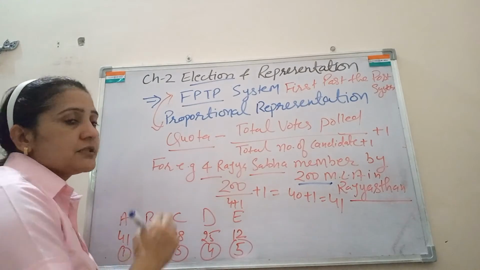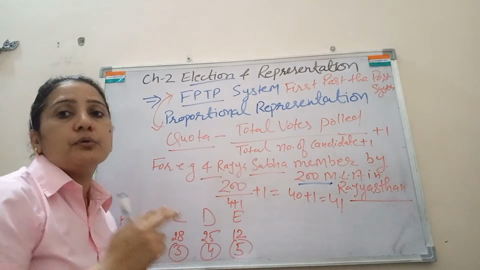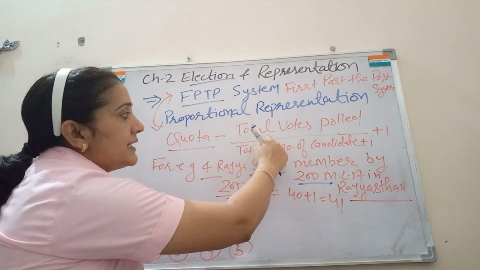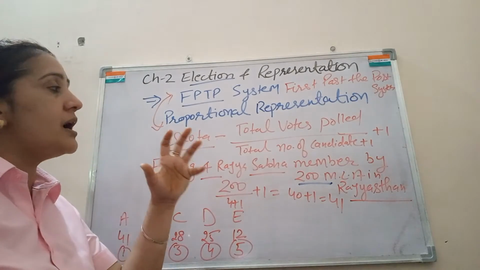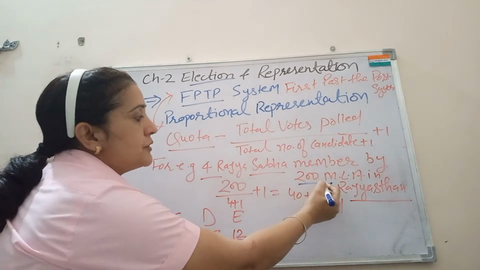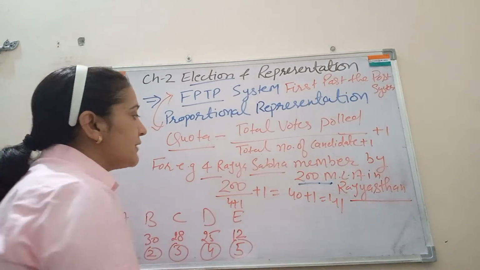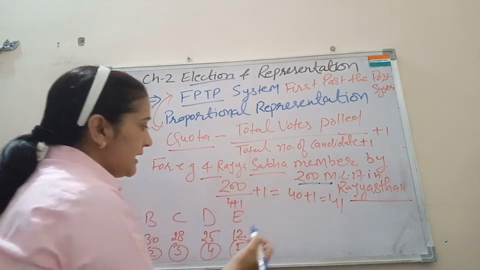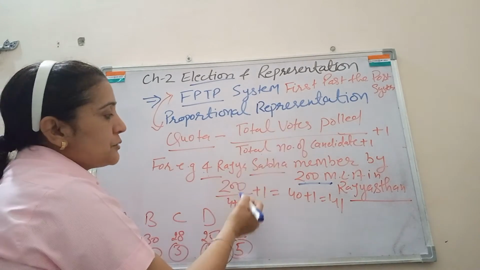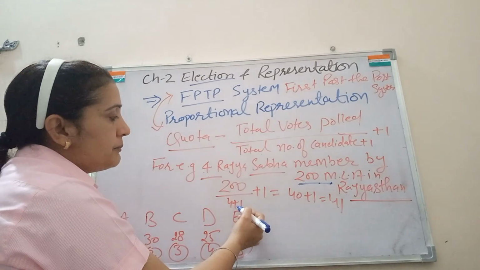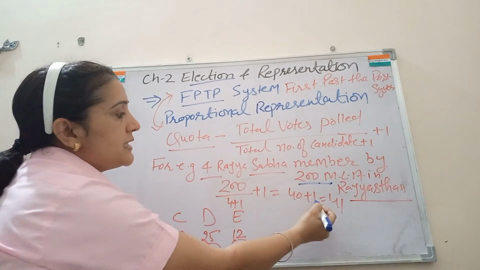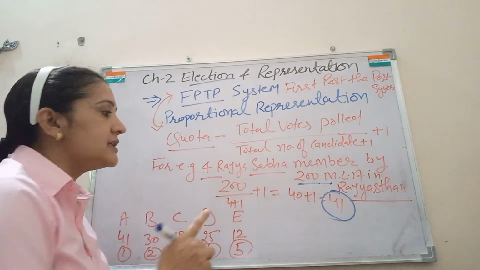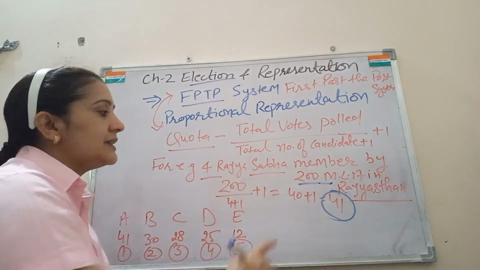Let us see. First of all, we check the required quota for winning a seat. The total votes polled are 200, and the number of candidates to be elected is 4. So 4 plus 1 is 5, and 200 divided by 5 is 40, plus 1 is 41. So the required quota for becoming a member of Rajya Sabha from Rajasthan is 41.